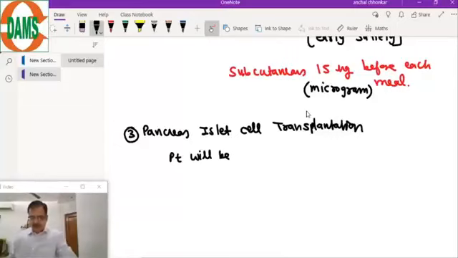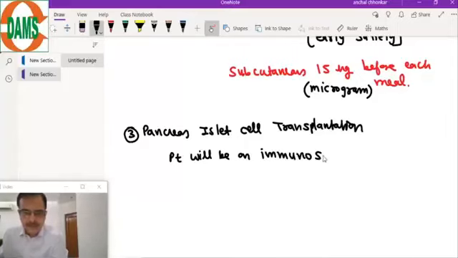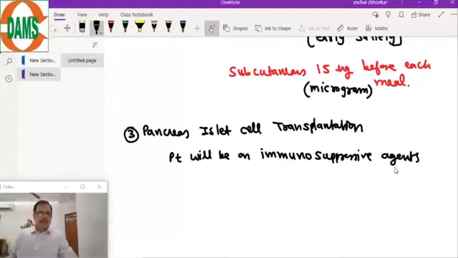Now the pancreatic islet cell transplantation. So patient will be on the immunosuppressive agents. Therefore, this treatment option is reserved when patient has end stage renal disease and kidney transplantation is being done.